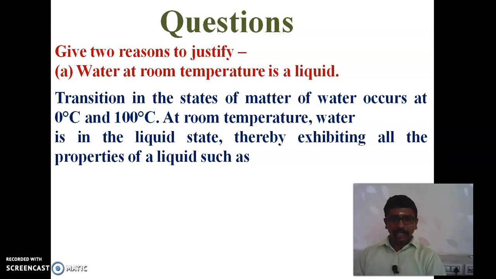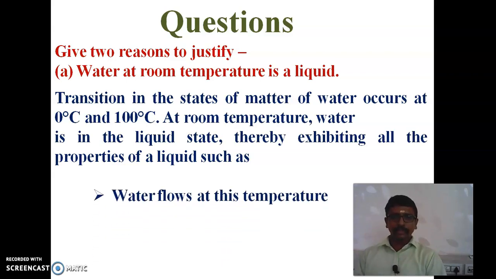So it exhibits all the properties of a liquid. Water flows at this temperature. At 25 to 27 degrees Celsius, the water will flow because the water is in the liquid state.